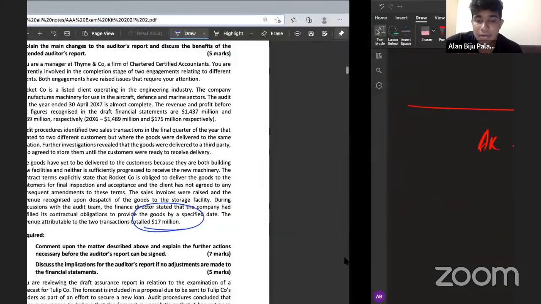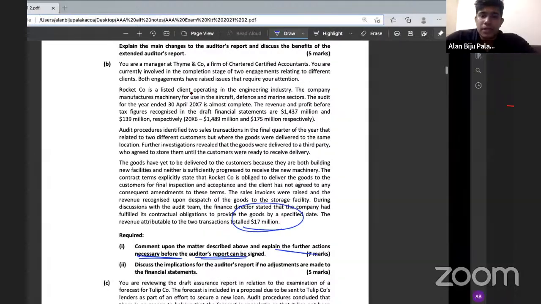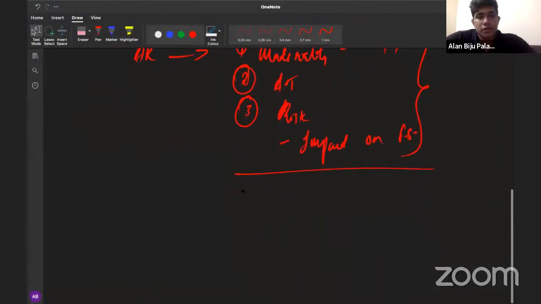And there is also another requirement. Explain the further actions that need to be taken by the auditor before the auditor's report is signed. So we need to mention all the ways in which we comment on this situation, and we need to provide the further actions that need to be taken by the auditor in this case. So what should be the action that needs to be taken by the auditor?